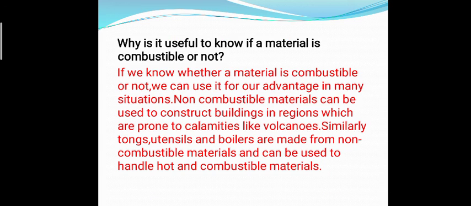Now, why is it useful to know if a material is combustible or not? If we know whether a material is combustible or not, we can use it for our advantage in many situations. Like non-combustible materials can be used to construct buildings in regions which are prone to calamities like volcanoes. Similarly, tongs, utensils and boilers are made from non-combustible materials and can be used to handle hot and combustible materials.